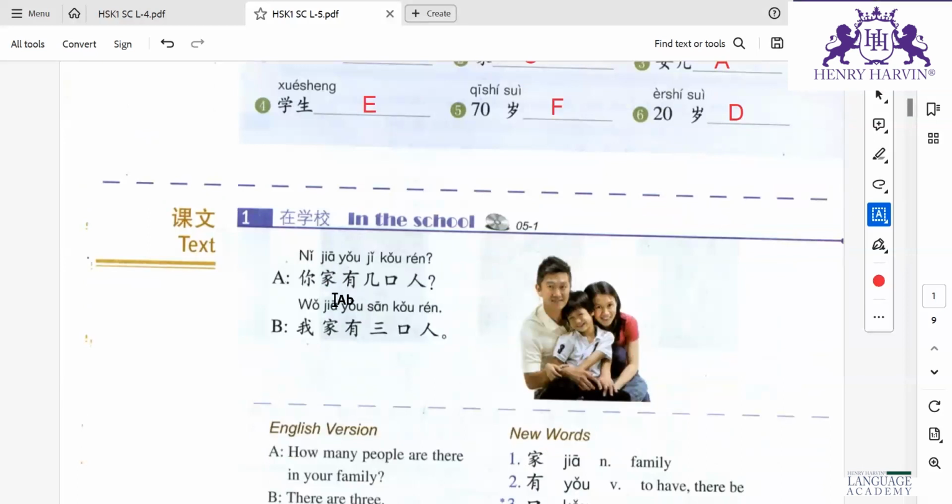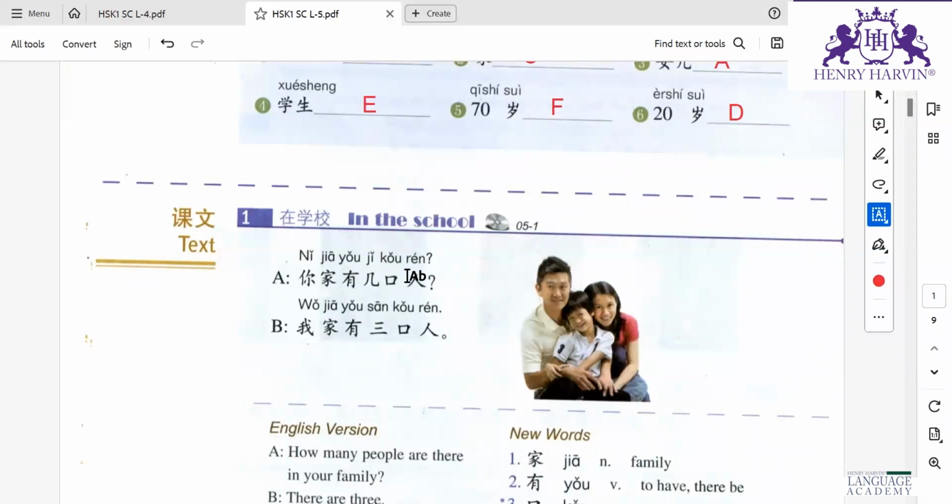Yǒu means to have. Kǒu is the measure word for family members, and they have written kǒu rén because in the family we have persons.